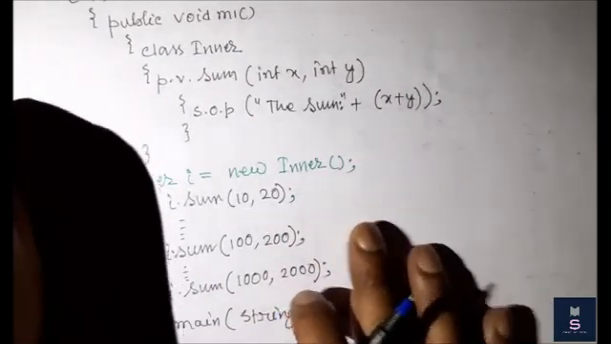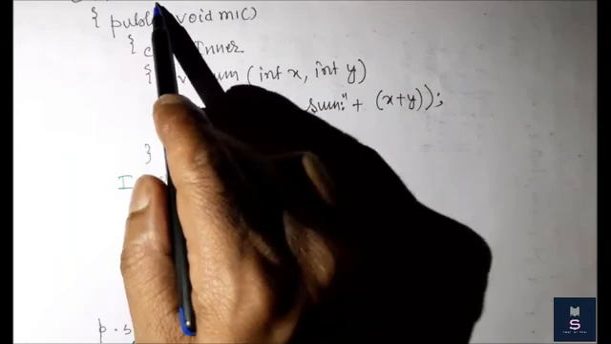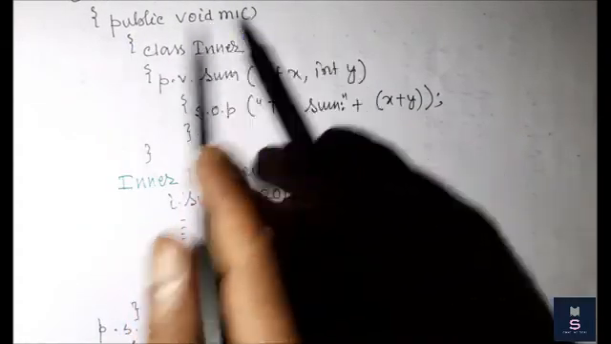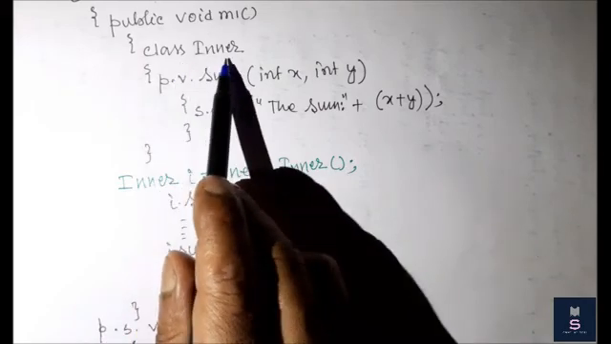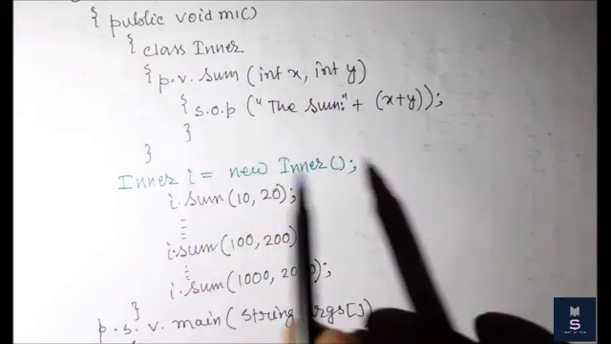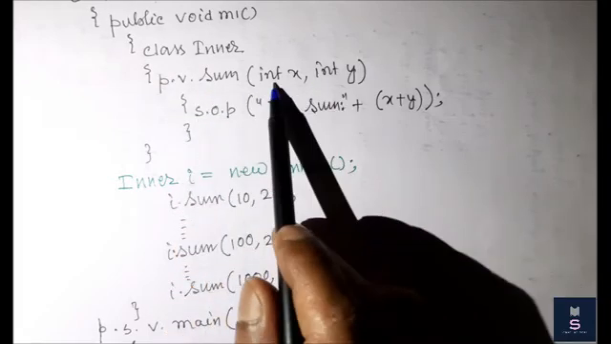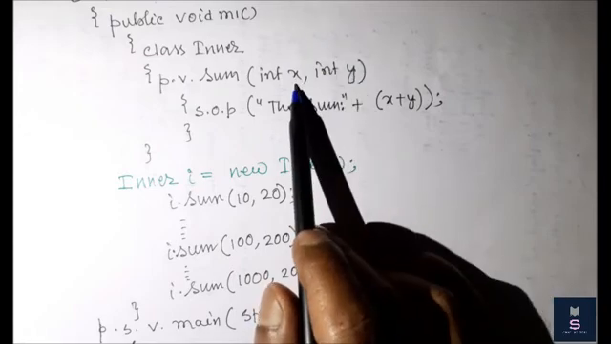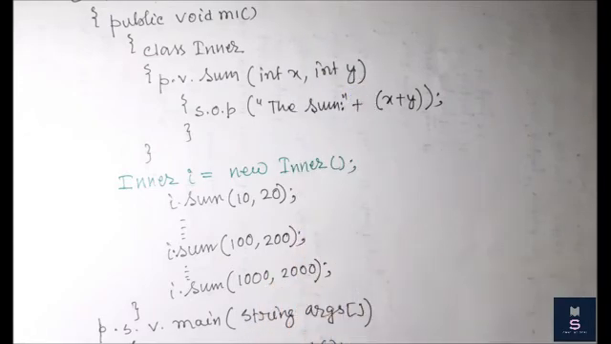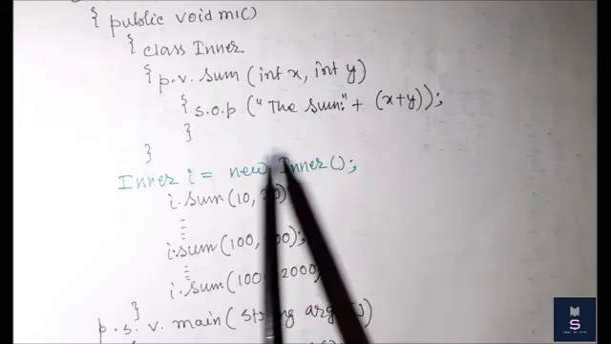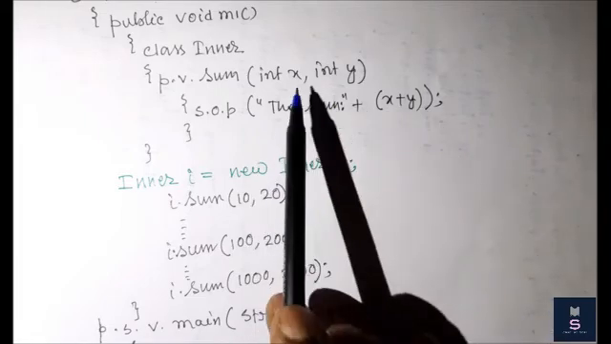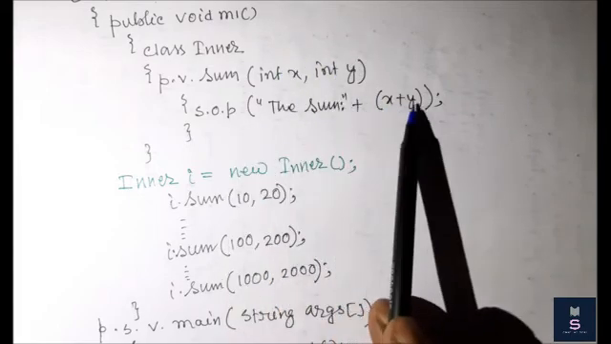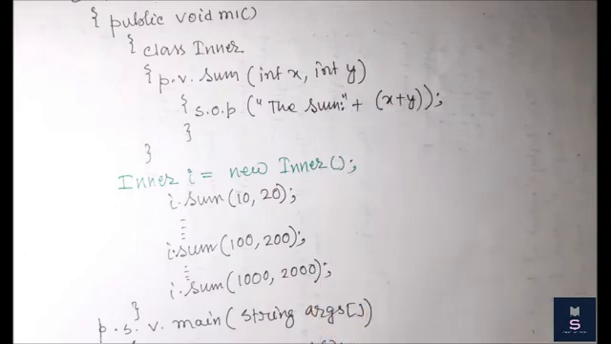Look at this, here my class name is Test, and within this class I have declared a method named m1, and within that I have declared the class Inner. Inside it I have declared a sum function which takes two arguments, integer x and integer y, and the sum is x plus y. So for example 10 and 20, it will print 30.